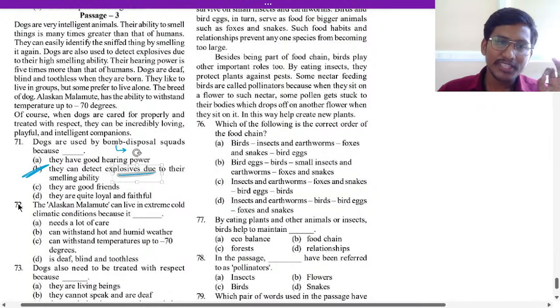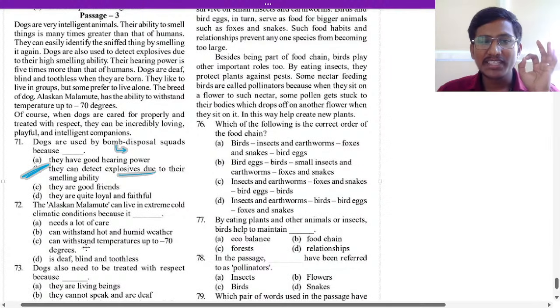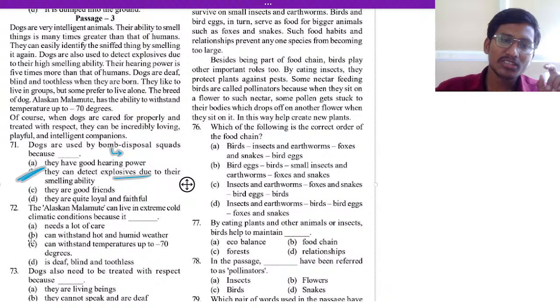Option B. Now 72, Alaskan Malamute can live in extreme cold climatic condition because it can withstand what? Temperature up to minus 70 degrees. Option C is the answer for 72. Okay, 72 is answer option C.